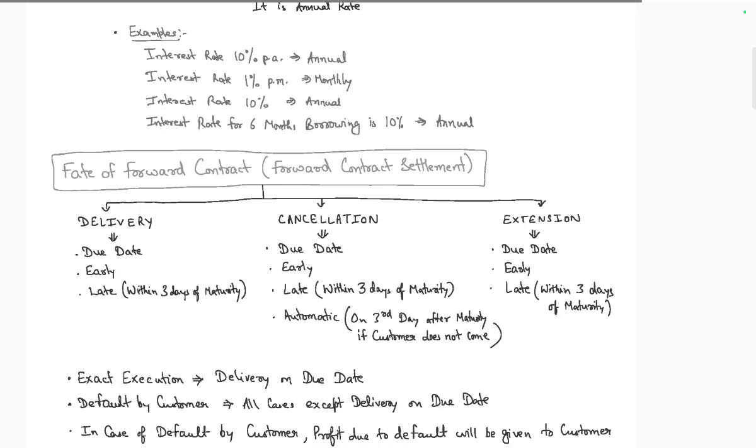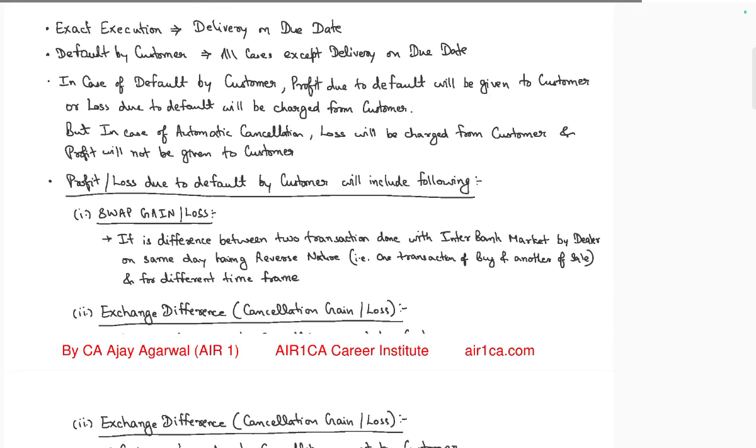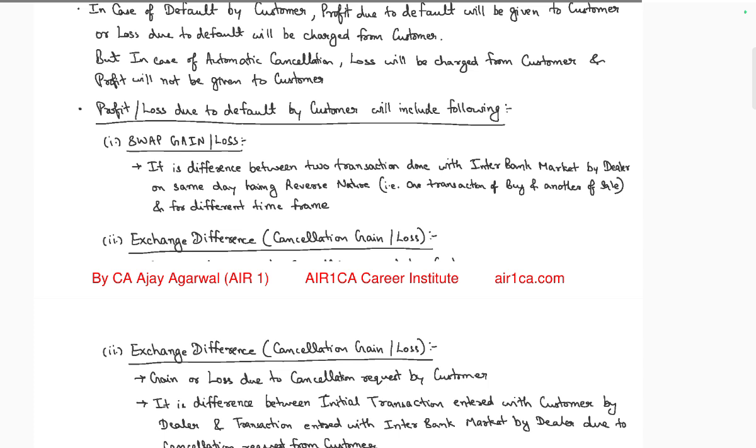The effect of the forward contract: delivery on the due date, delay of 3 months, cancellation on the due date, early or late, in 3 months maturity automatic. Also at the day of maturity, the customer may request extension, early or late, in 3 months. In the exact execution, delivery on due date, default of customer, all cases expect delivery on due date. In the case of default, the customer profit due to default will be the customer's, but in the case of automatic cancellation, loss will be charged to the customer and profit will not be given to the customer.